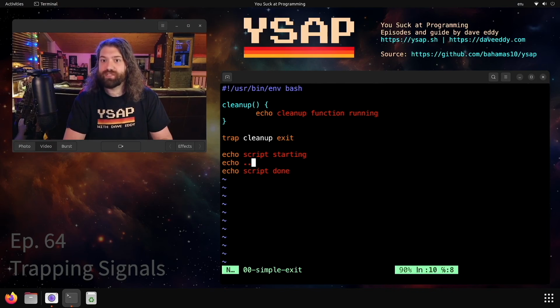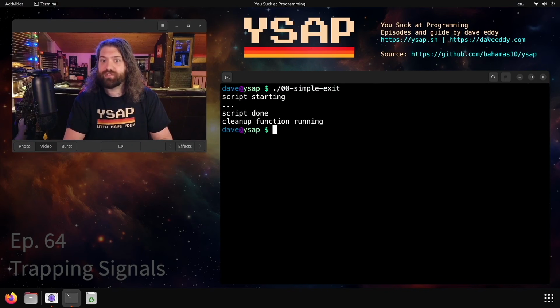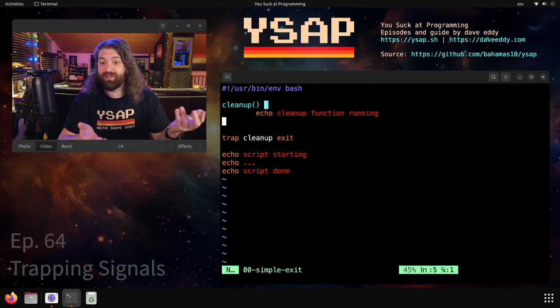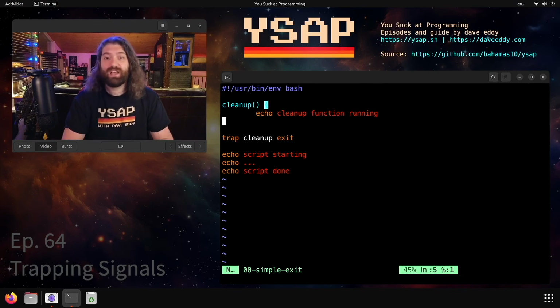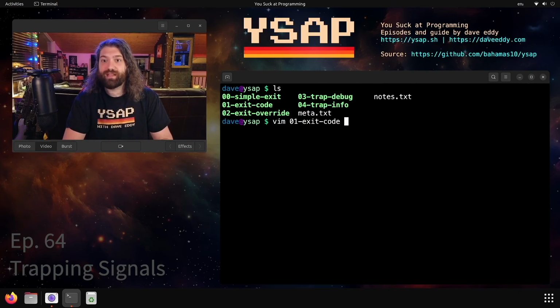So we're going to print some stuff, and we're going to see what happens. Let's go ahead and run this, and we get script starting, script done, and then finally cleanup function running. So the beauty of it is that this function will run no matter what. If we exit early for whatever reason, that function's still going to run. Unless there's something we can't handle, like if someone kill -9s us, we're going to run this cleanup function. So that's beautiful. That's a way of getting something to run at the end.